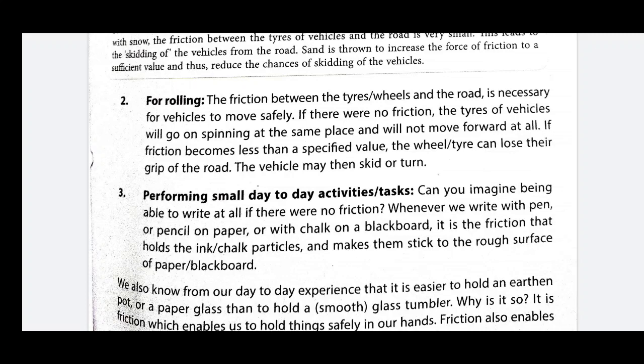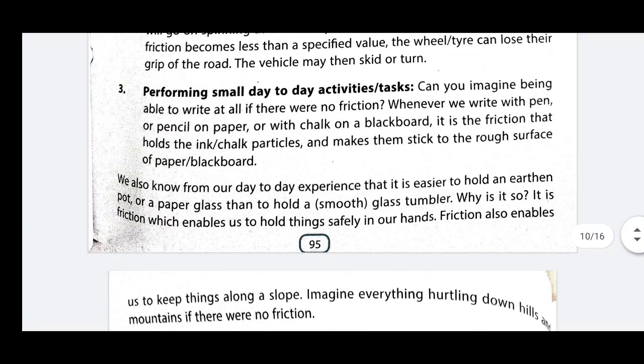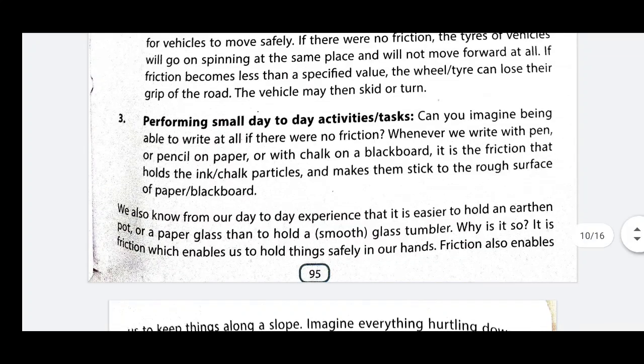Now, performing small day-to-day activities. Whenever we perform any day-to-day activity, say for example, if we have to hold any object, then friction is necessary. If the surfaces are very smooth, meaning friction is less, then we cannot hold the object. So we can say that friction is necessary for us.